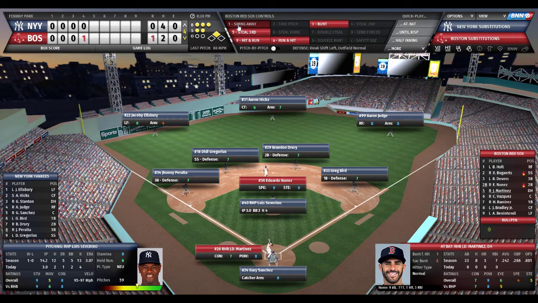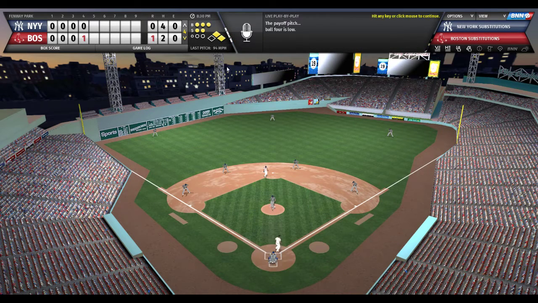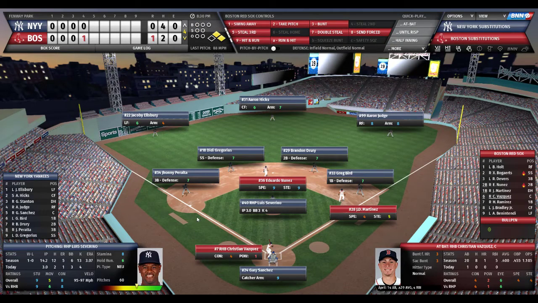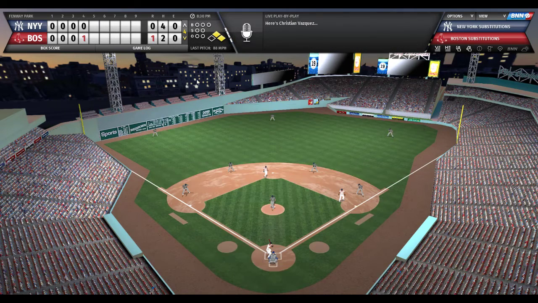Severino peeks over his shoulder. Now he deals towards the plate. And Martinez works a walk, so Severino a bit out of sorts right now. 1-0, 2 on, no outs for Christian Vasquez. Vasquez is 0 for 1 today. Batting .400. Sanchez sets the target. Here is the pitch to Vasquez.